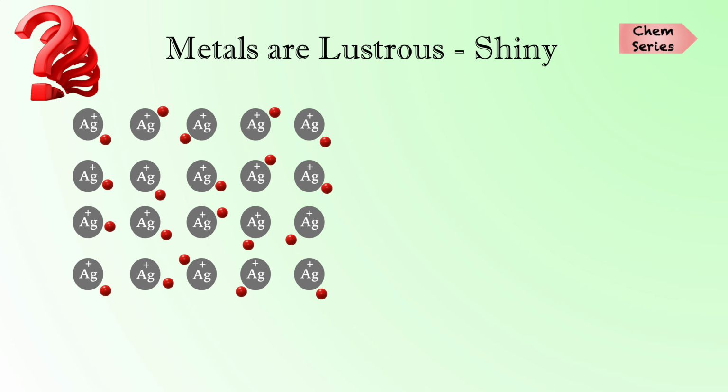Consider the silver metal, which has a sea of electrons surrounding the positive ions.